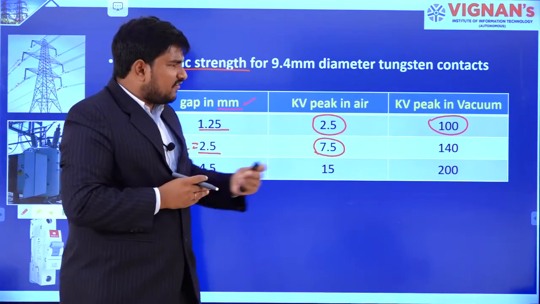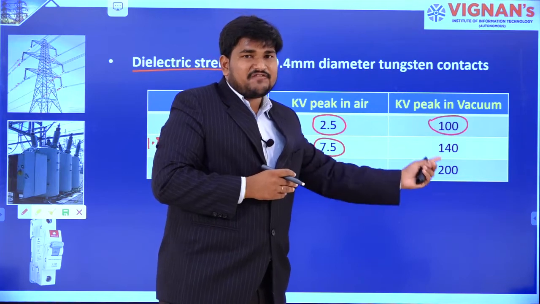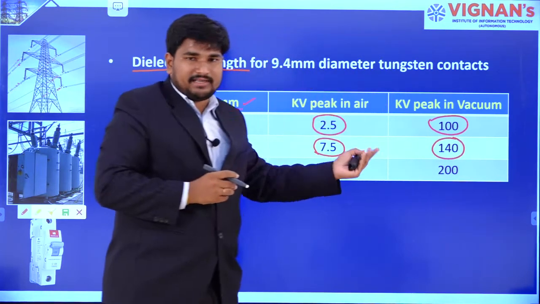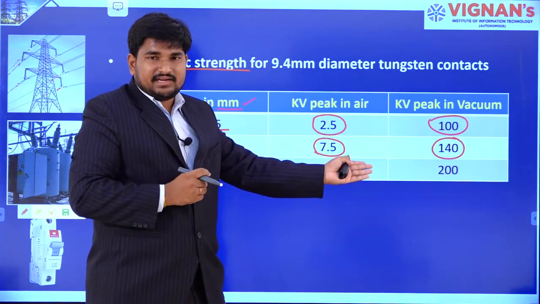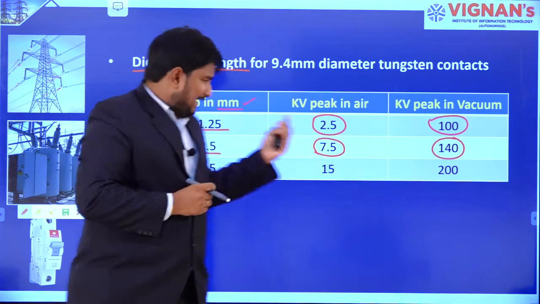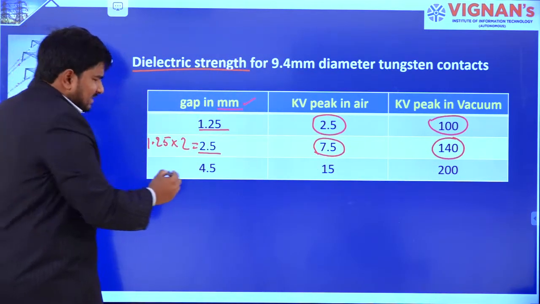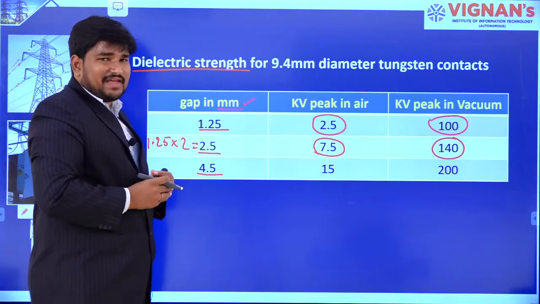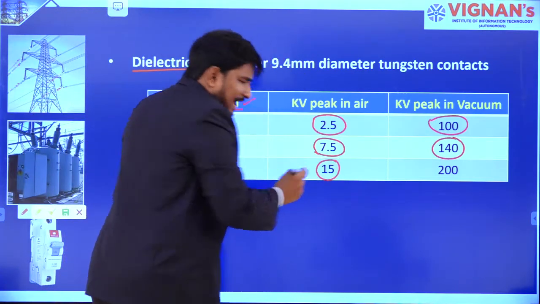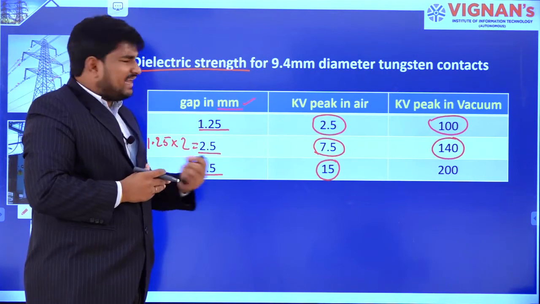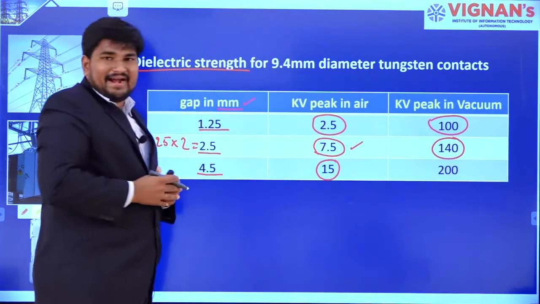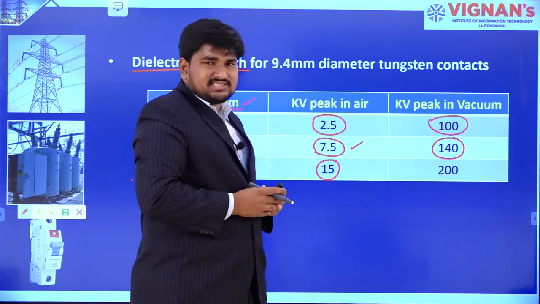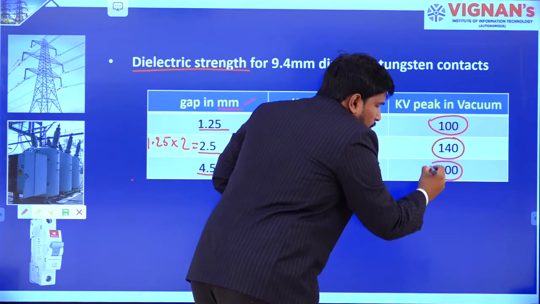But in case of vacuum, it is not multiplying. It is just 140. It was not multiplied. Let us take another example. At 4.5 millimeters, the dielectric strength of air is 15 kV. Again it is double from the previous case. But in case of vacuum, the dielectric strength is not multiplied. It is just up to 200.